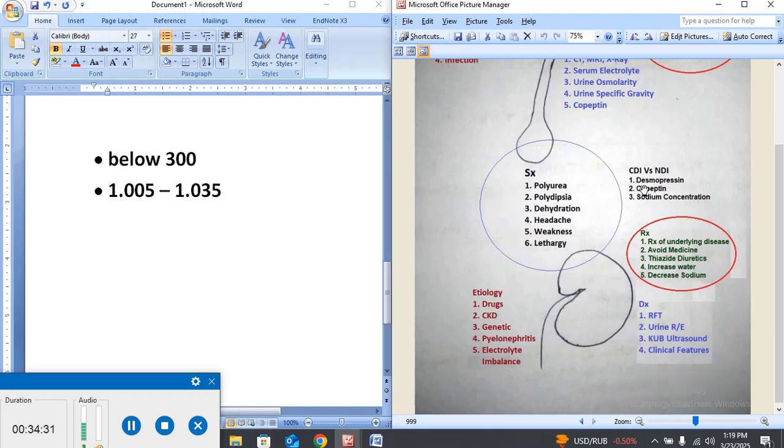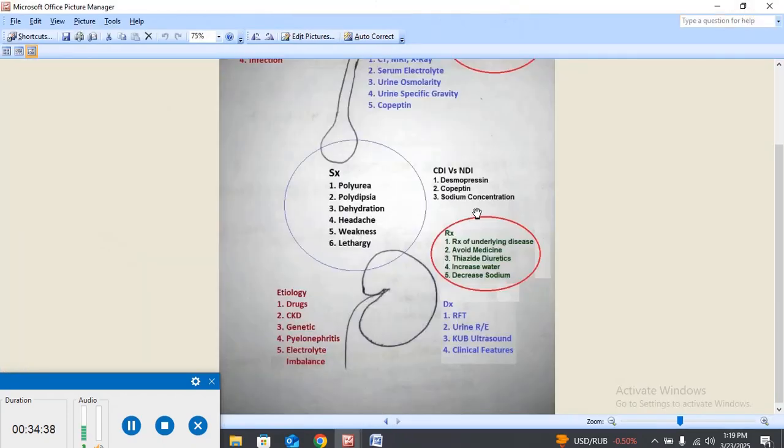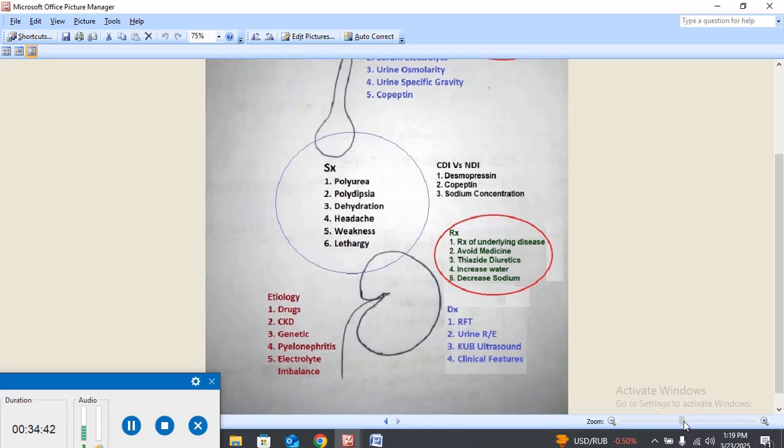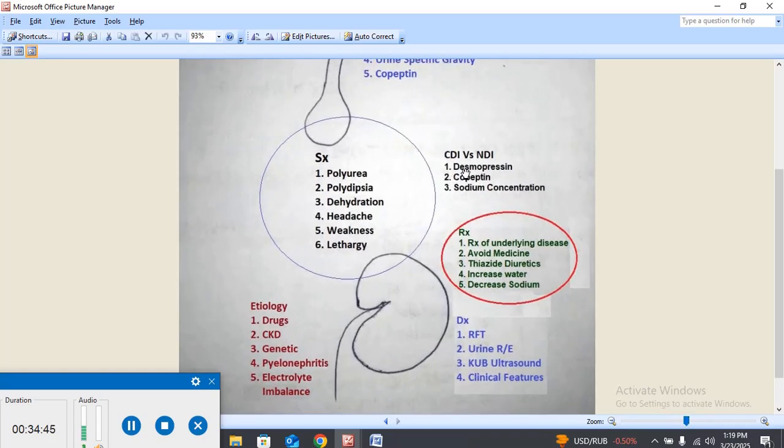The CDI is central diabetes insipidus. You will give a desmopressin injection to the patient. After giving the desmopressin injection, if the urine output becomes low, if there is decreased urine output, it means that this is central diabetes insipidus, because if there is no secretion of the antidiuretic hormone, then the desmopressin will work over there.